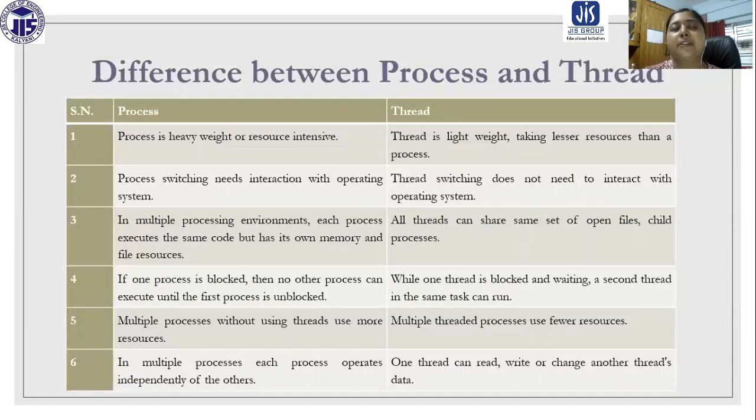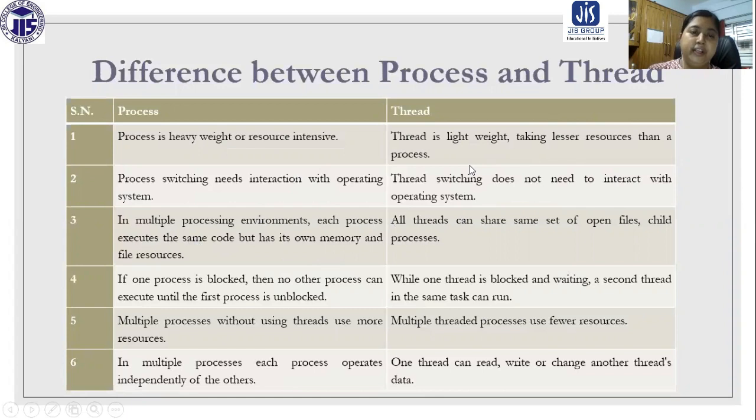Now we are going to discuss what the differences between process and thread are, or we are going to compare process and thread. So process is heavyweight or resource intensive, because each and every time a process is created, some extra things we need to maintain. Some resources are going to be allocated, so we need to maintain them. A memory space is allocated, so basically a PCB we need to maintain. In contrast, thread is lightweight, taking fewer resources than a process.